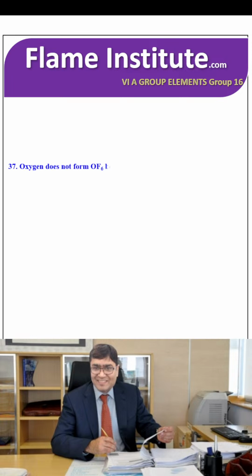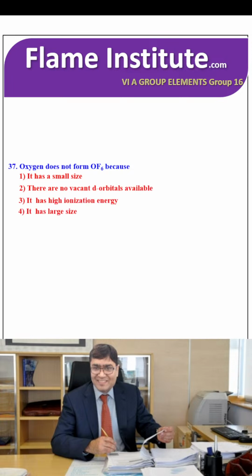Oxygen does not form OF6 because it has a small size, there are no d vacant orbitals available, it has high ionization energy, or it has large size. O has no d orbitals and hence cannot show covalency 6. Therefore, there are no vacant d orbitals available. So the second option is the right option.